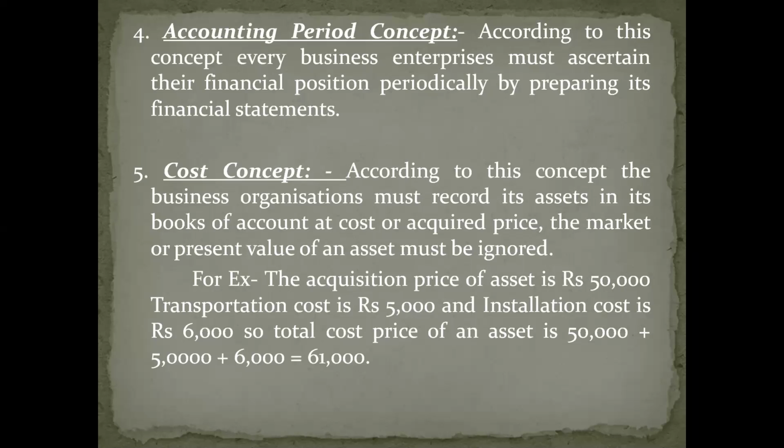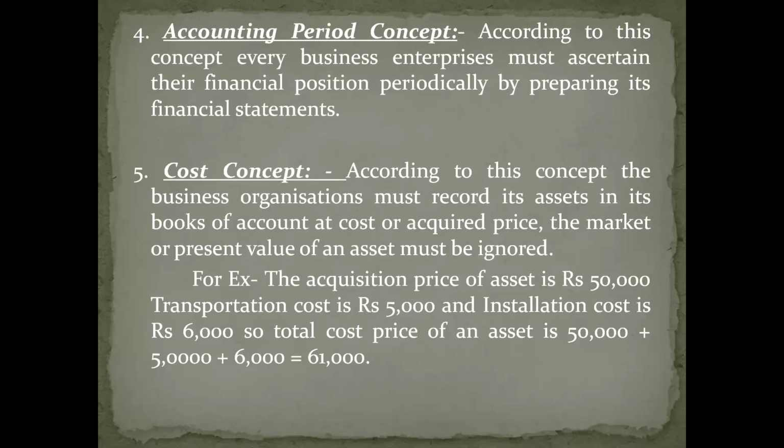It may commence from 1st January and end on 31st December, or it may commence on 1st April and end on 31st March. Understood? The duration of these 12 months is called as what? It is called as accounting period.